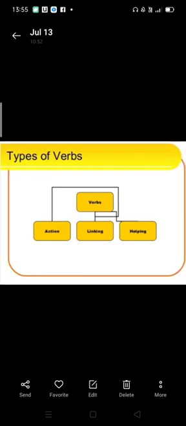Verbs are action words like laughing, dancing, cooking, eating. So here comes the definition of verb. A verb is a word used to express an action, a condition or a state of being. There are three types of verbs: action verbs, linking verbs and helping verbs.